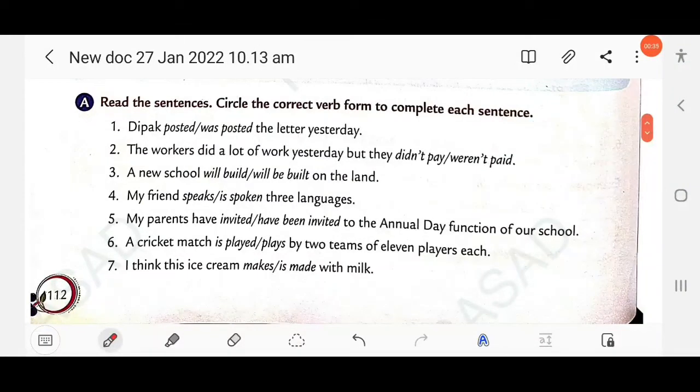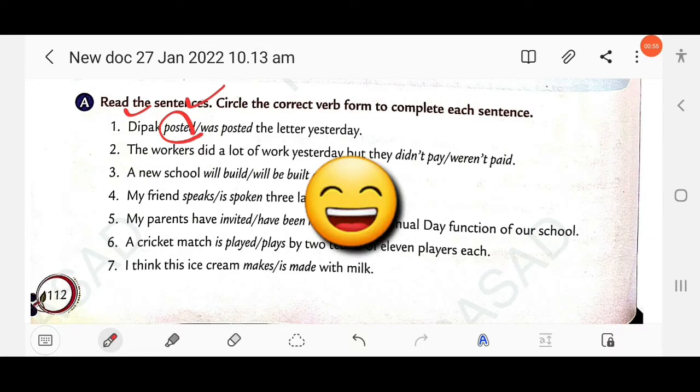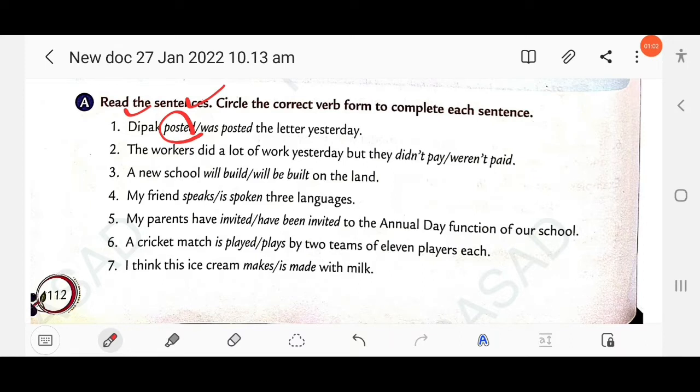Read the sentences and circle the correct verb form to complete each sentence. Deepak posted the letter yesterday. Deepak posted or was posted? Here it is Deepak posted, because the action is done by the subject. Here the subject is the doer of the action, not Deepak was posted. If the question was given as 'the letter dash yesterday', you could write the letter was posted yesterday, but here you have to write posted.